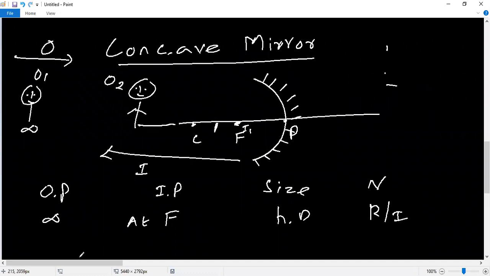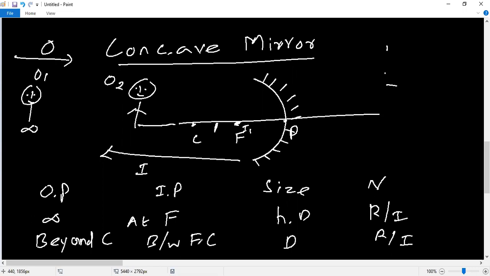So object position: beyond C, behind the center of curvature. Image position: between focus and center of curvature. Size: diminished. Nature: real and inverted.